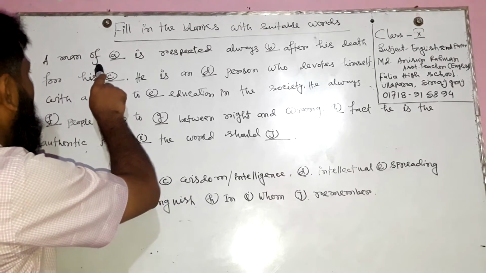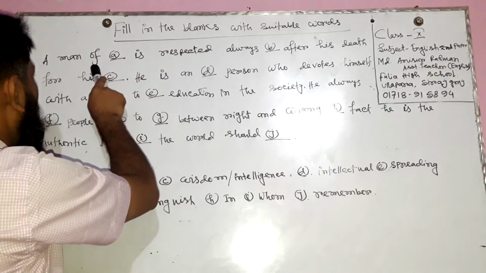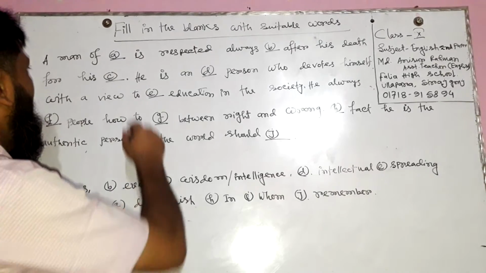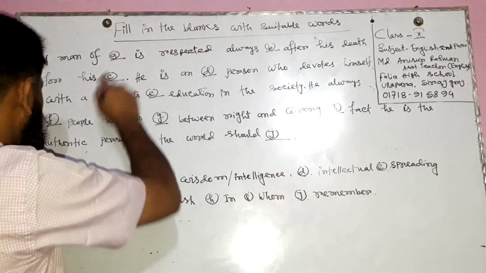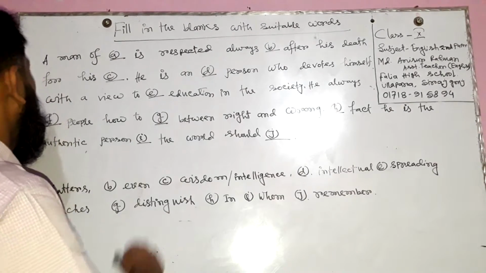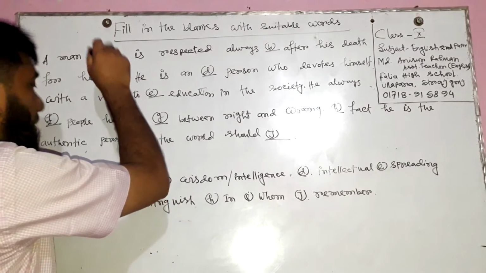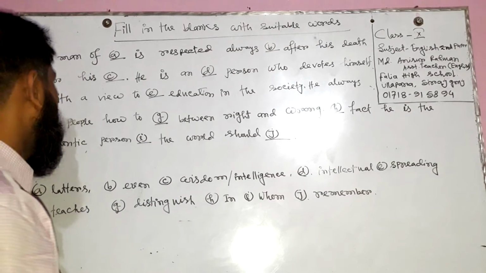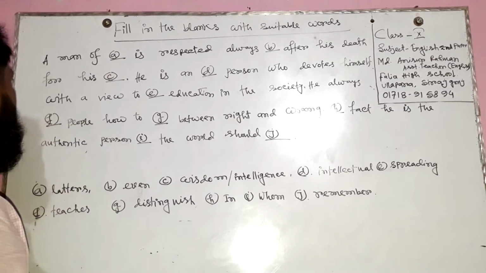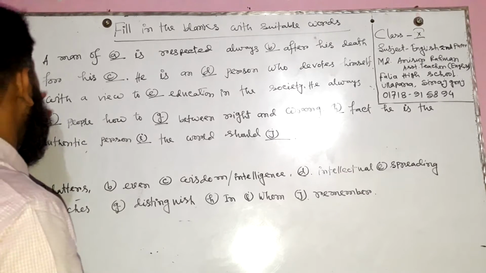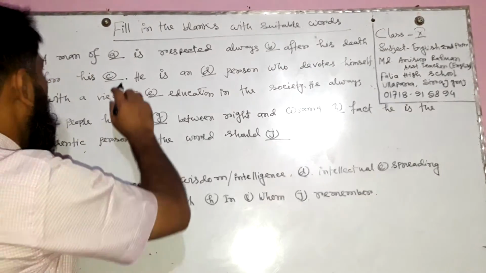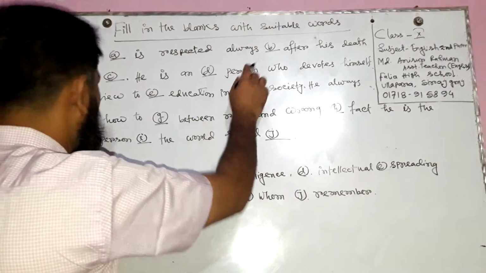For the first blank, we see that before the blank there is a preposition and after the blank is a verb. In this case, we need to insert an adjective in this position. Letters is an adjective. A man of letters is respected always.